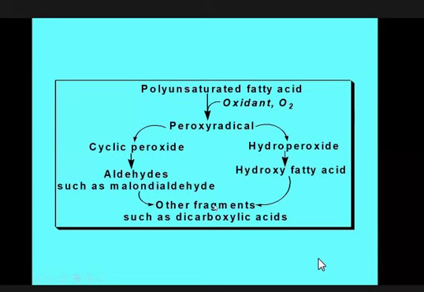These products are produced due to the incorporation of oxygen at the double bond position of the unsaturated fatty acid. And the products produced from these polyunsaturated fatty acids are very toxic for the human body. For this reason, oxidative rancidity is very harmful for the animal body.